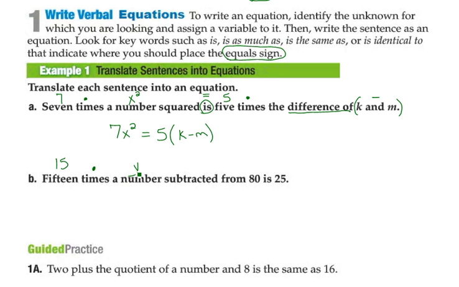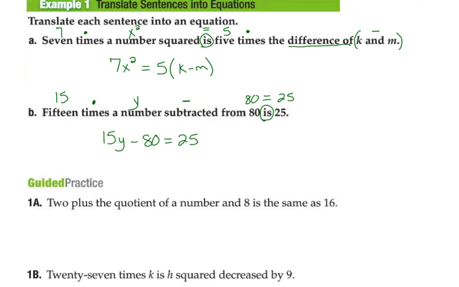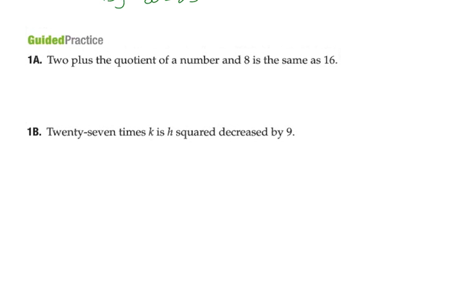So 15 times a number, we are going to subtract that from 80. There's our clue word to see that we're actually dealing with an equation. We have an equal sign now. We have our verb, is 25. Go ahead and put that all together. Notice no parentheses in this because we're just taking 15 times one number. So I have 15 times y minus 80 is 25. And there we go. Go ahead and try the guided practice, and I will put down the correct answers.